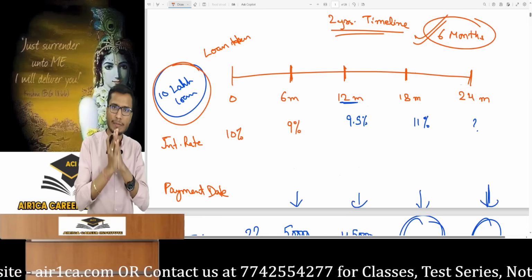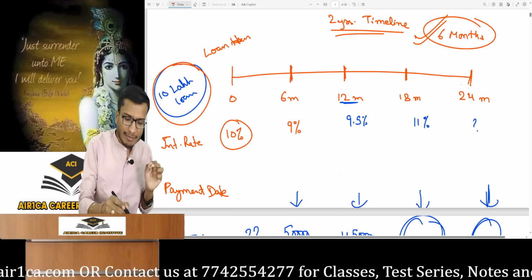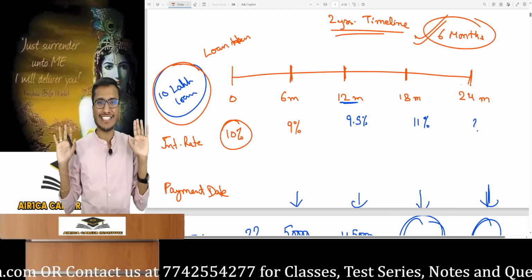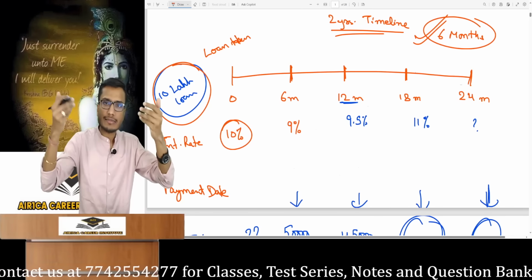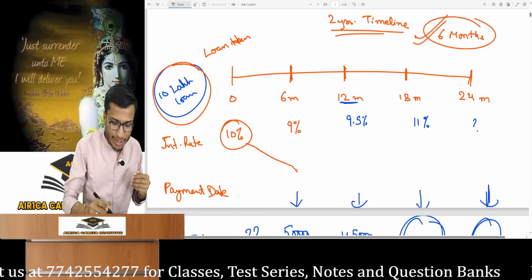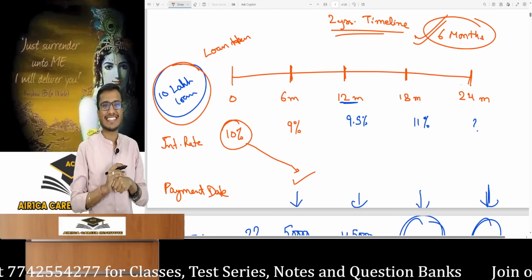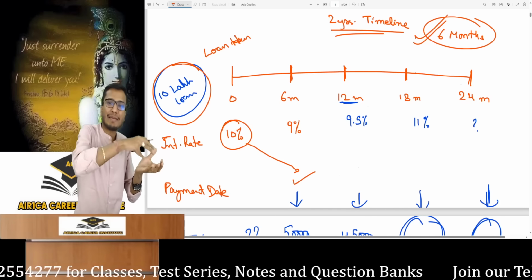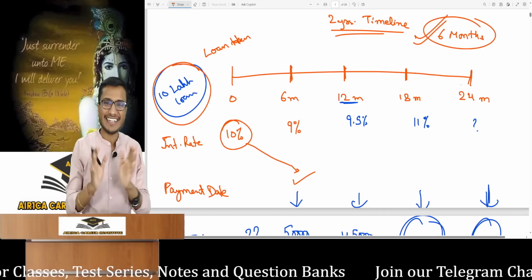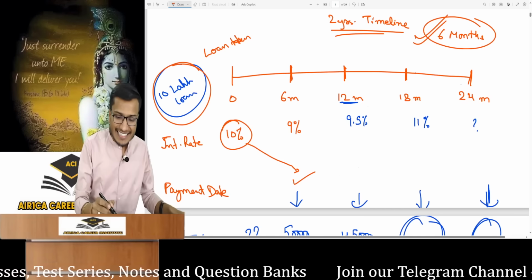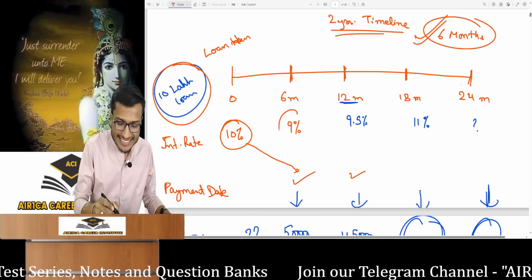Clear? So what happens now? At time 0, suppose the market interest rate is 10% when I am taking the loan. When will the first interest be paid? As the period is 6 months, payments are due every 6 months and the first will be at the end of the 6th month at 10%. At time 0, the market rate was 10%, so it will be paid at this rate, and that's the first interest payment.